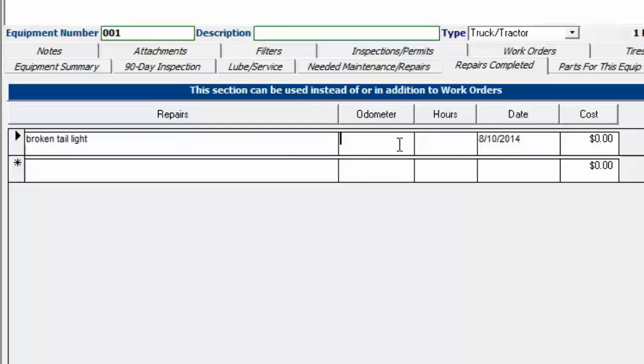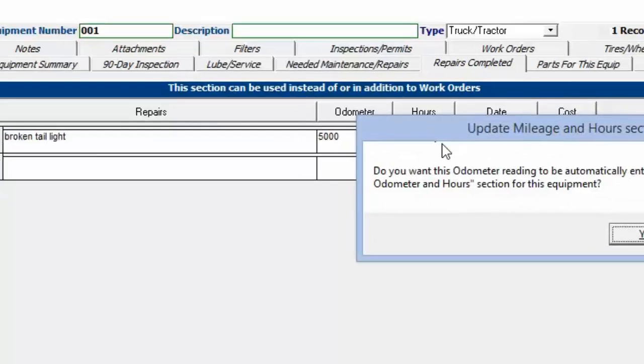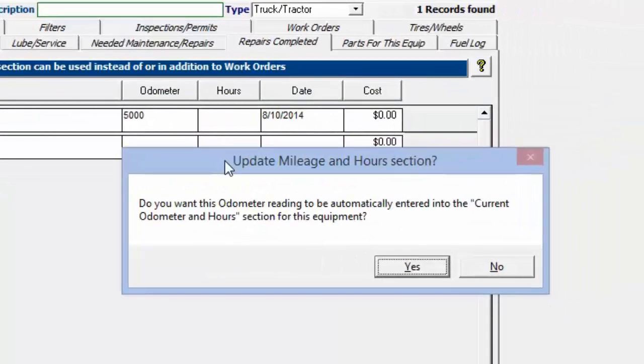And at this point, you can put the odometer reading in at the time that the repair was completed, or the hours meter reading at the time it was completed, and the cost. So if you just put in, for example, an odometer reading, it's going to ask you if you want to copy this odometer reading to the equipment itself. And so I'm going to say yes.